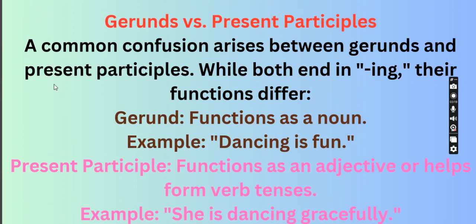Gerund versus present participle. A common confusion arises between gerunds and present participles. While both end in ing, their functions differ. A gerund functions as a noun, whereas a present participle functions as an adjective or helps form verb tenses. She is dancing gracefully.